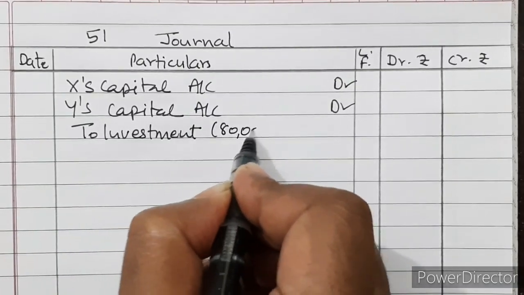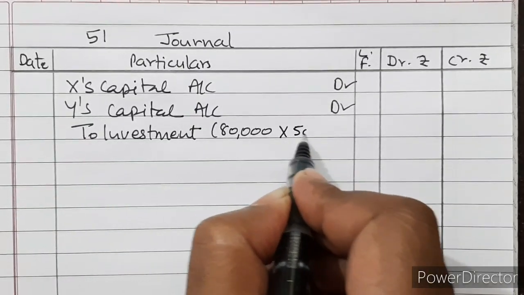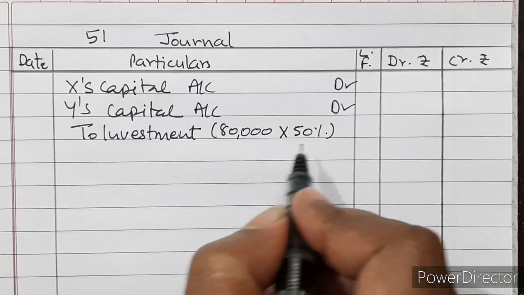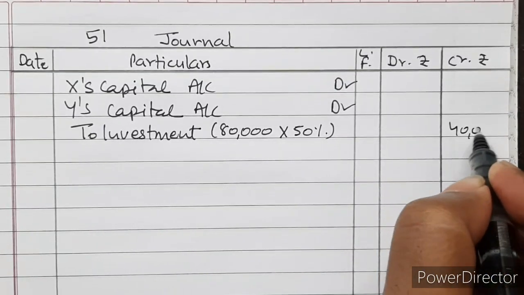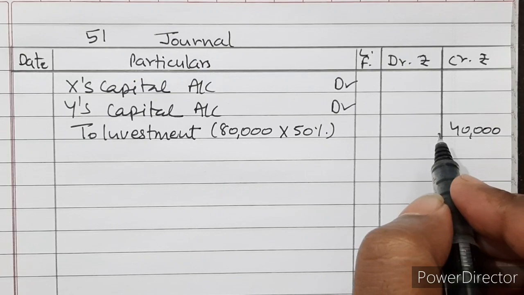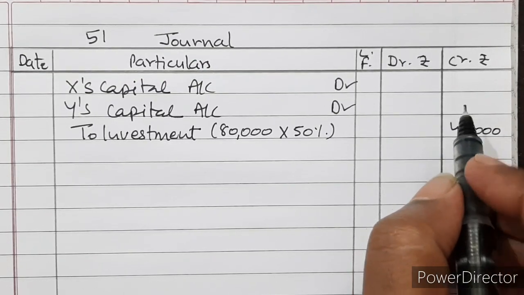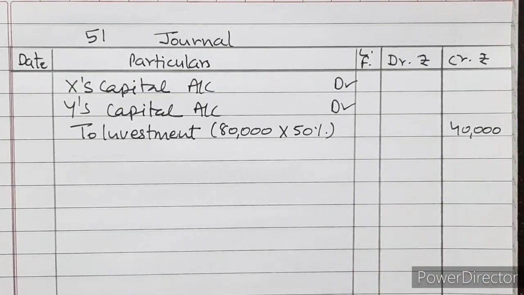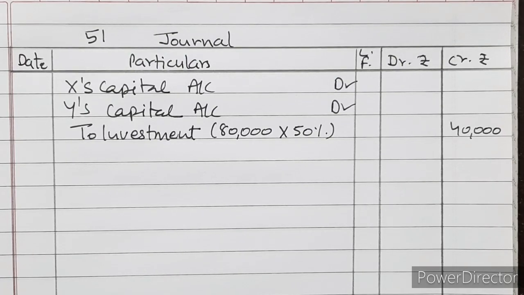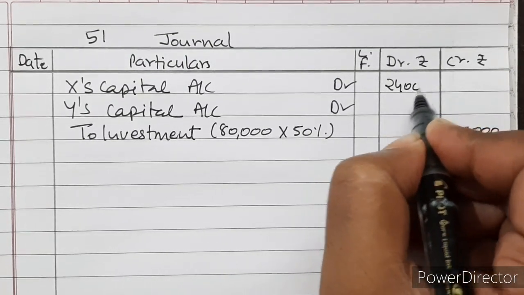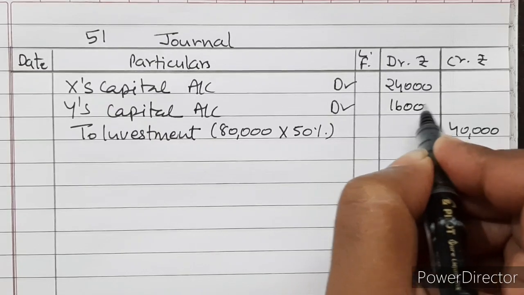Investments are actually 80,000 and 50% of which is transferred at book value. So 40,000 will be distributed to old partners in their profit sharing ratio, that is 3:2. That is 24,000 and 16,000.